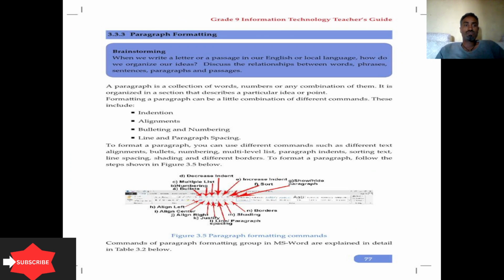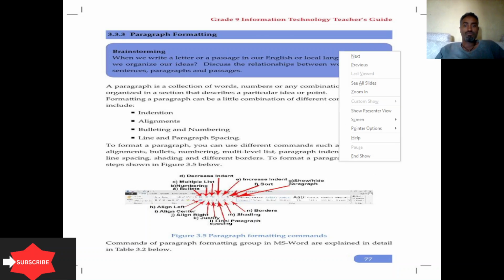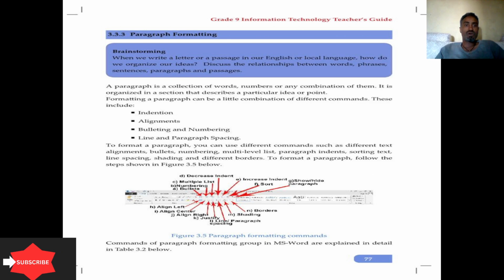I'll continue the next lesson, which is 3 paragraph formatting under the grade 9 information technology textbook. What do you mean by paragraph formatting?